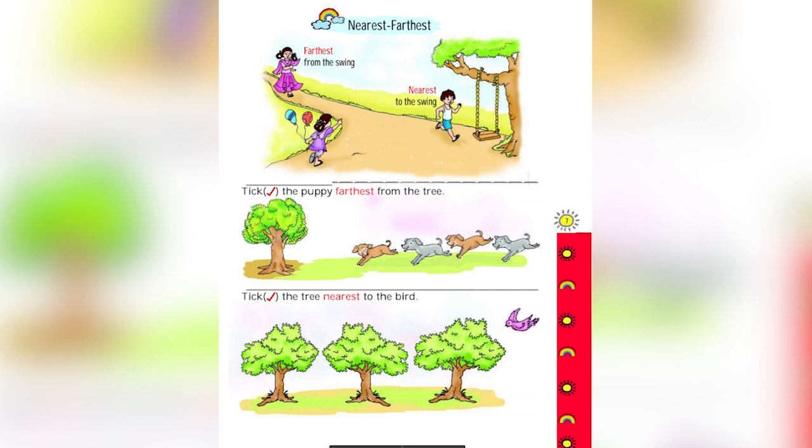Now let's do the exercise. Tick the puppy farthest from the tree. How many puppies are there? 4. So who is very far from the tree, farthest, is this last puppy. So I'll put a tick mark here.